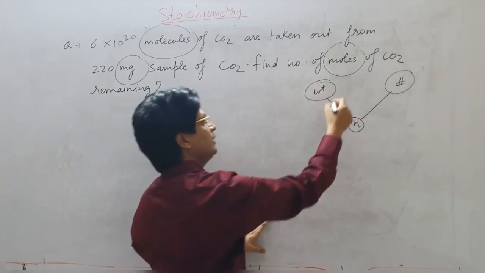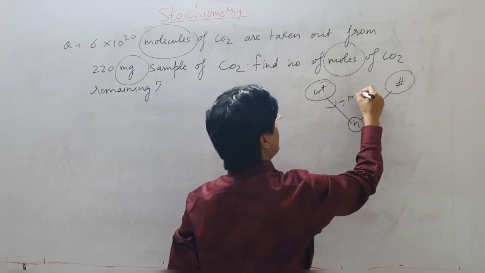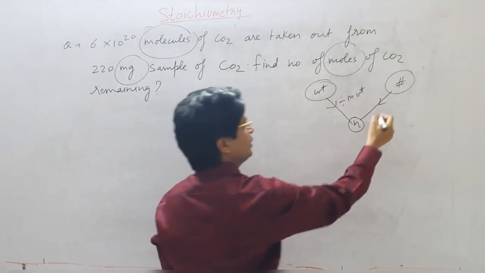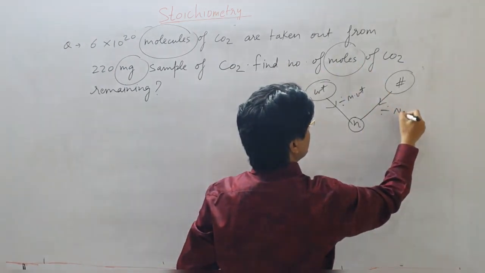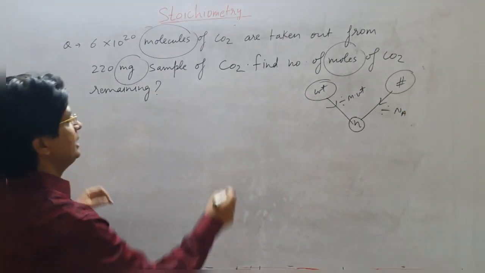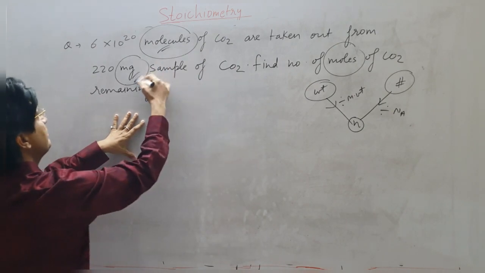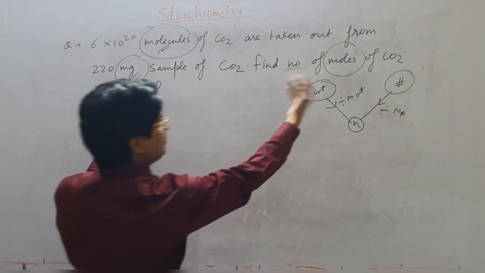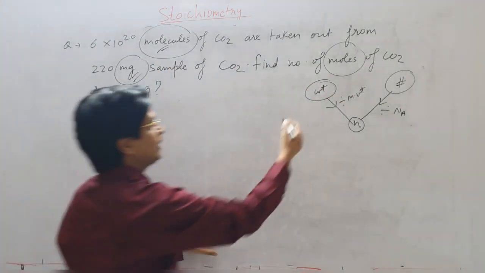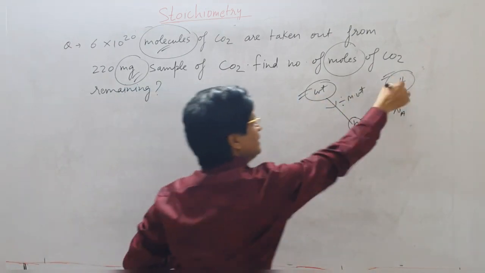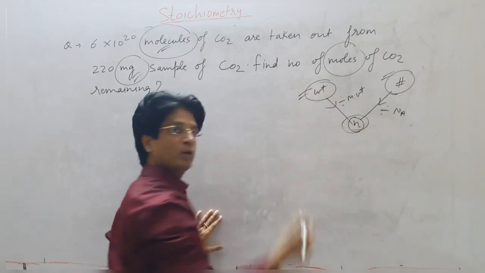So if they give you weight, you have to divide by molecular weight to get down to number of moles. If they give you number of molecules, you divide by Avogadro's number. So they are asking number of moles of CO2 remaining. They have given me molecules, they have given me weight. They are asking me moles. So my job will be to convert this weight and number of molecules into number of moles.